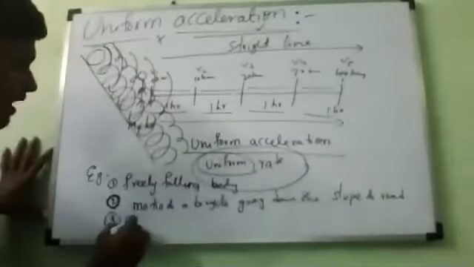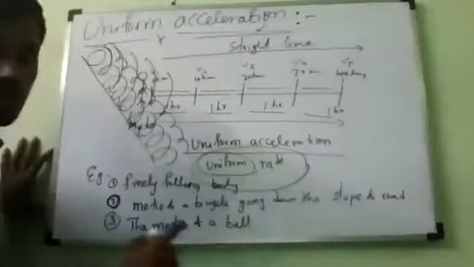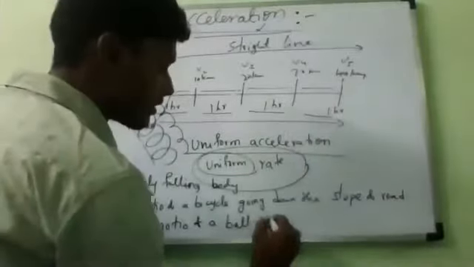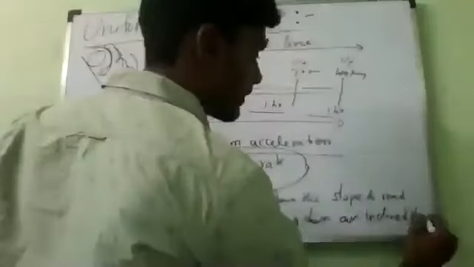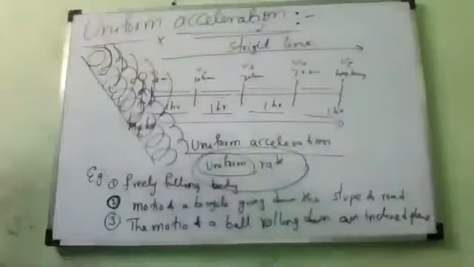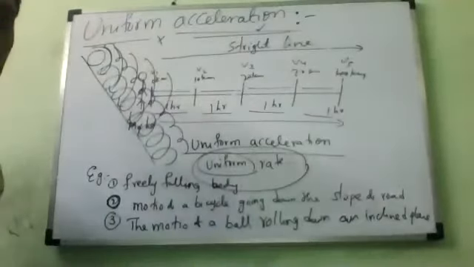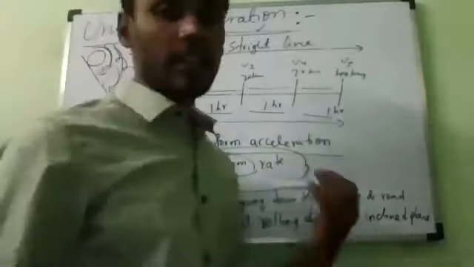So the motion of a ball rolling down an inclined plane is an example of what? Freely falling body, uniform acceleration. Write it now, all of you. Write the definition now, and the examples later.